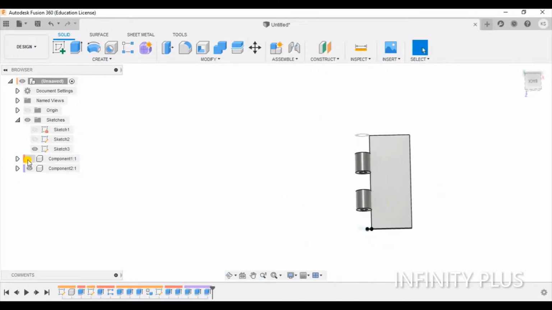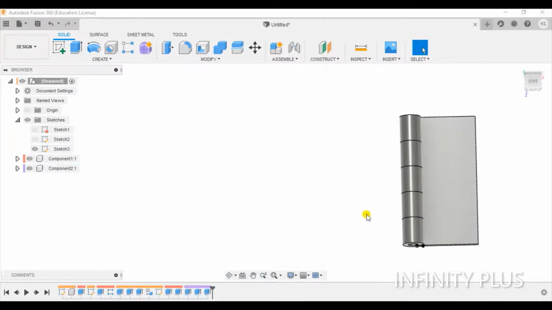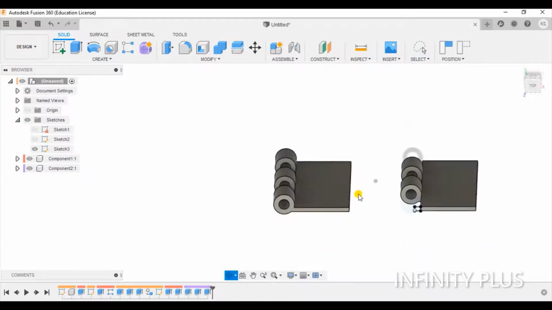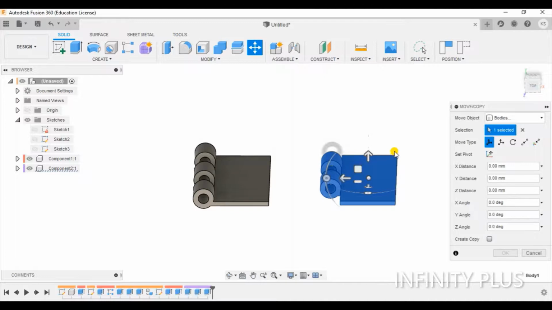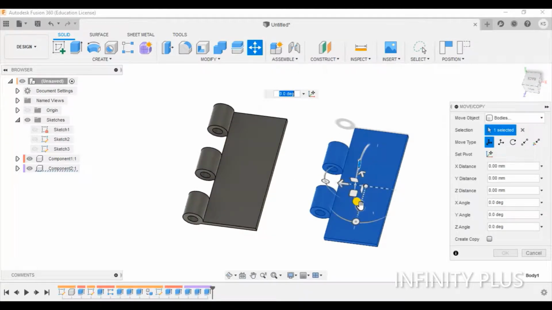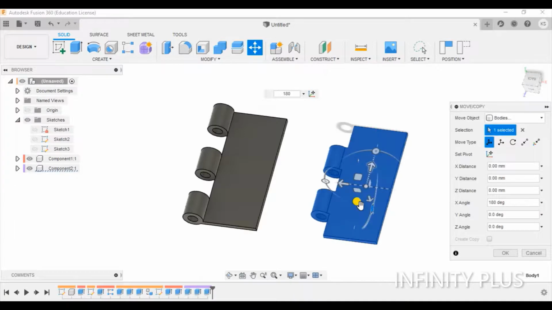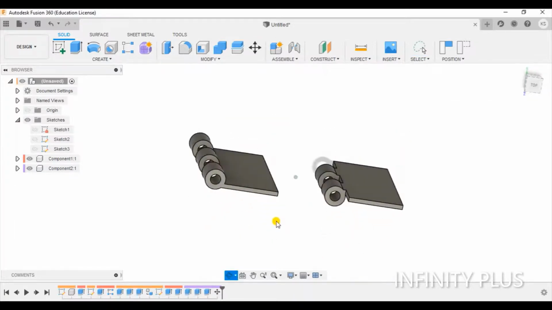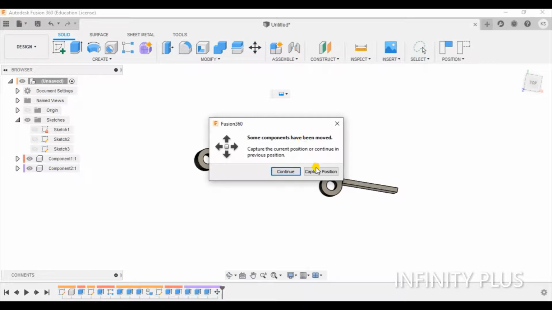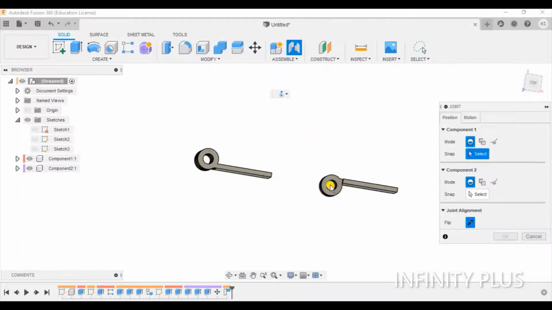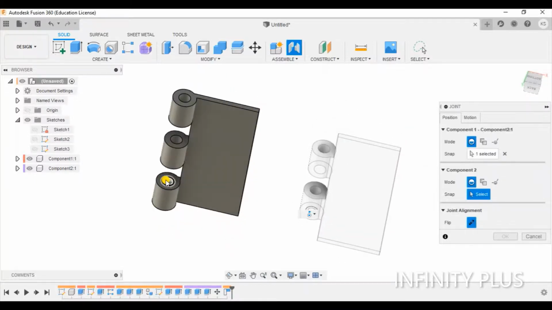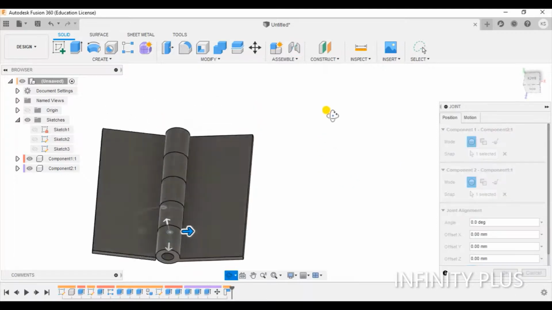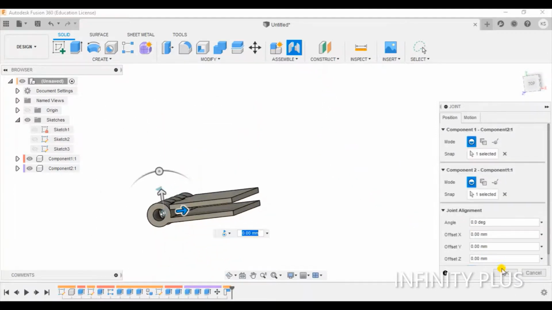Now, what do we have to do now? We have to join these two parts. So move this part into, rotate in this direction 180. Okay, now we can join it. Capture position. Okay, we are doing wrong. Now this will work. Yeah, it's working. You can see it's working.